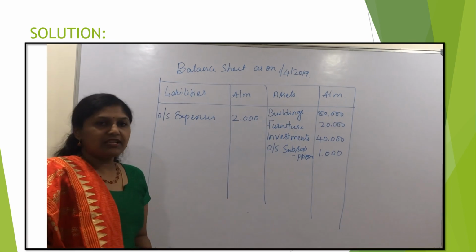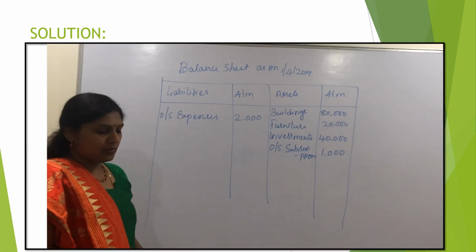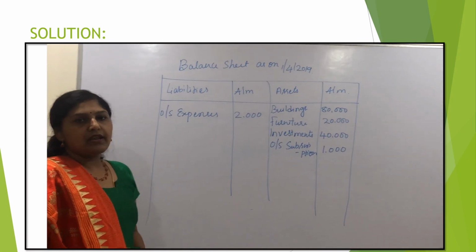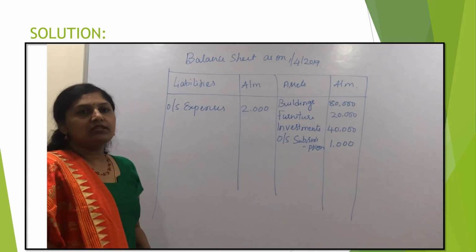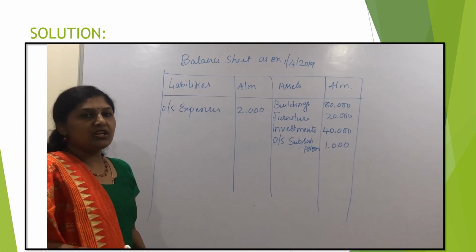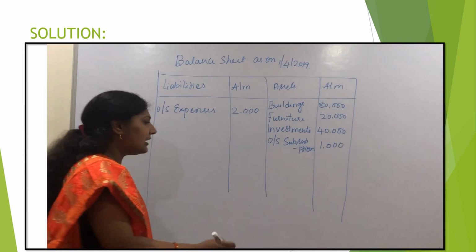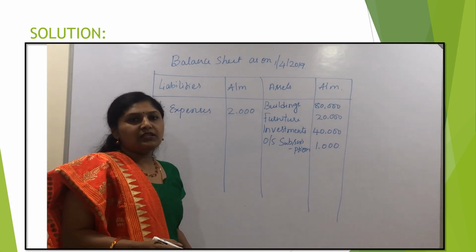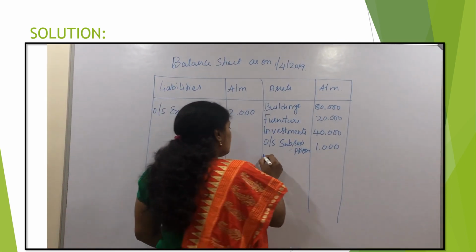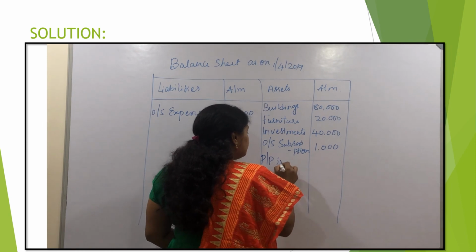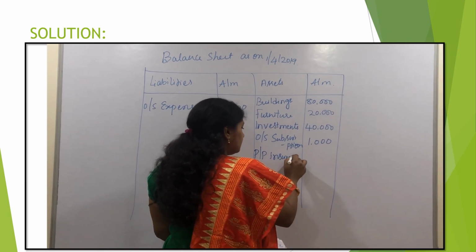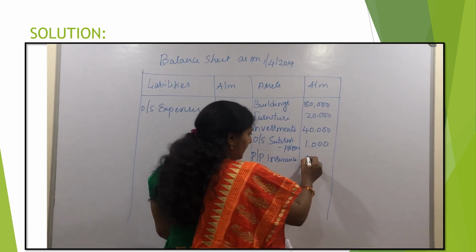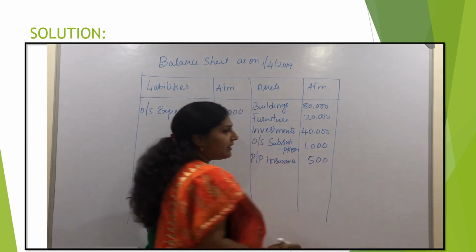After that, the next item is prepaid insurance. Generally we treat it below the asset side. Expenses paid in advance we treat as an asset. So prepaid insurance, and the value of prepaid insurance is rupees 500.